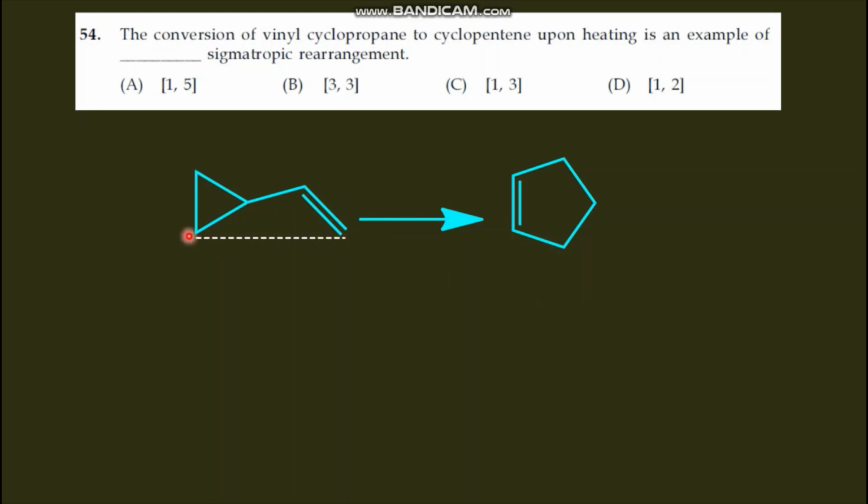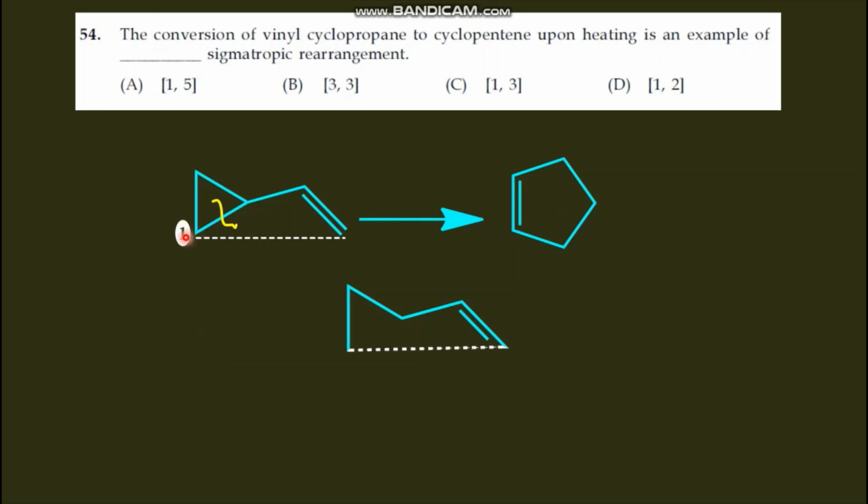Now count the number of carbons: 1, 2, 3, 4, 5. Five carbons are there. If a bond is formed like this, and if this bond is cleaved, then we will get a structure like this, right? If the bond is cleaved and one bond is formed like this, it is similar to this. So now we know where the bond is cleaving and where the bond is formed.